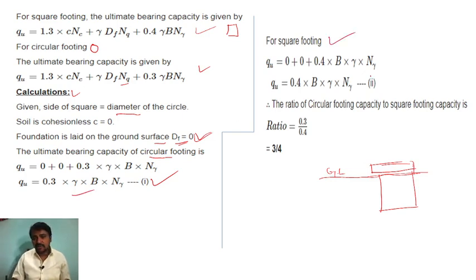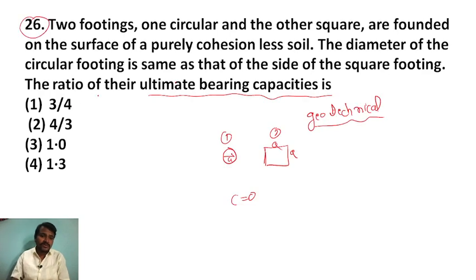For the square footing, again with depth of foundation 0, we get equation 2. When we take the ratio of equations 1 and 2, that is 0.3 by 0.4, we get 3 by 4. An important point from this question: you have to remember these two formulas. So the answer for the given question is 3 by 4.